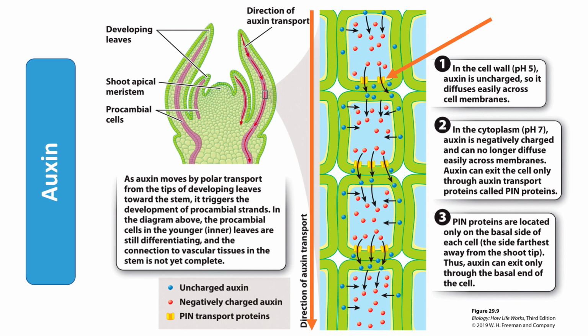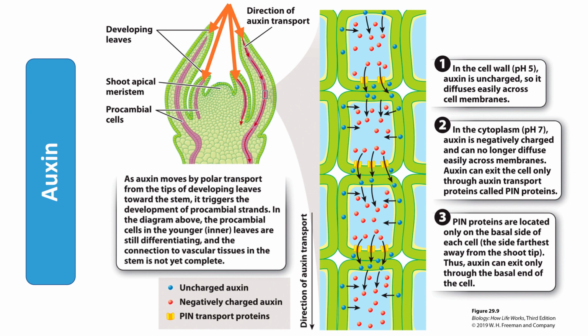Auxin transport results in linear rows of elongated cells, since outflow from the basal side of one cell leads to enhanced auxin concentration in the cell immediately below. The elongated cells that carry auxin from the developing leaves to the stem differentiate to become procambial cells. Procambial cells then give rise to the xylem and phloem of the vascular tissue.